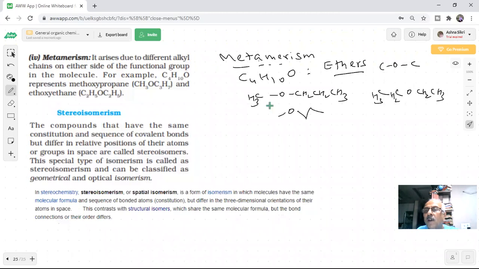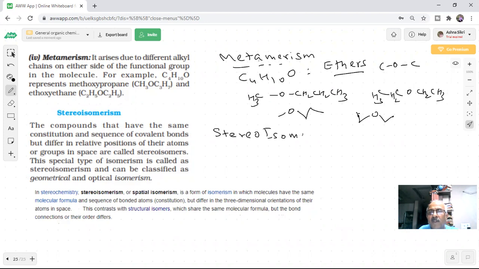1, 2, 3. Got it? Yes, sir. Bond line representation we have given for this. So the R group is different on either side of the oxygen, the ether group. So here they are metamers, students. The two are metamers.